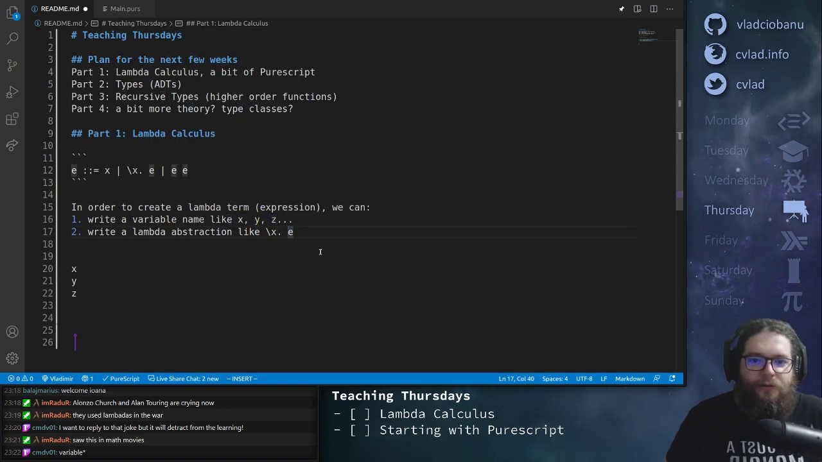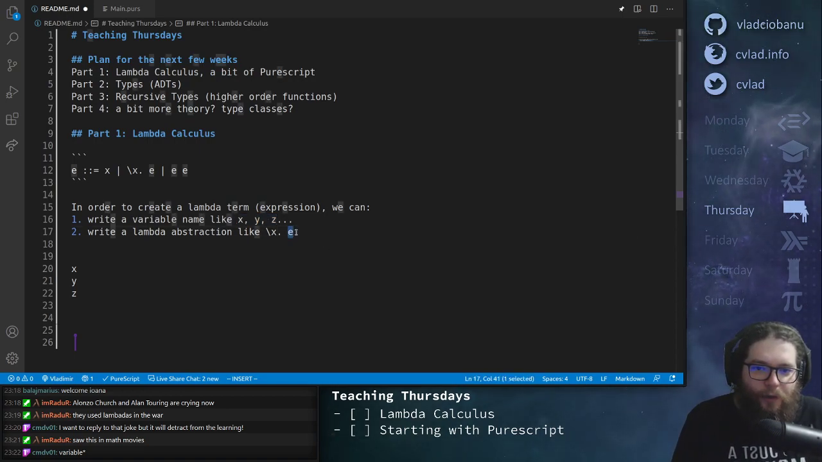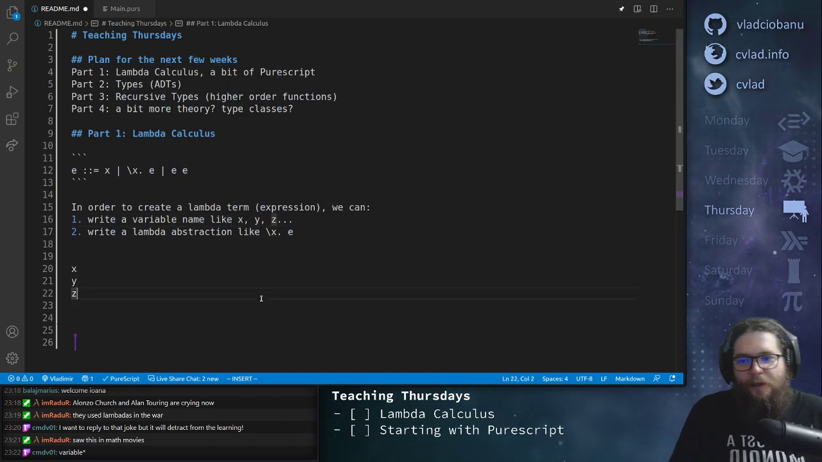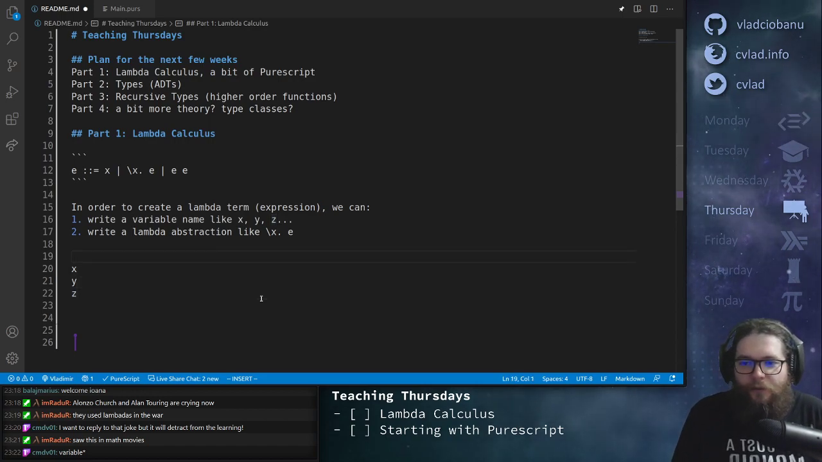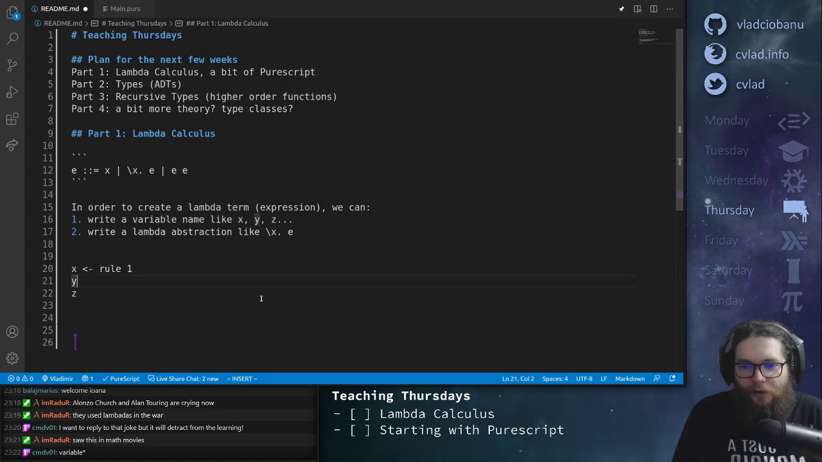And then what does it mean to type e here? Well, it means that here we can write any other expression that we've already defined, right? So it's kind of a way to define recursive expressions, right? Let's look at an example here. So these are all created using only rule 1, right? So this is rule 1, and all of these below, again, rule 1, right?